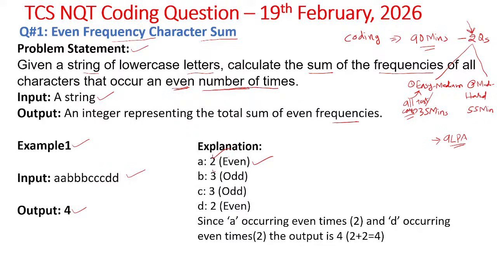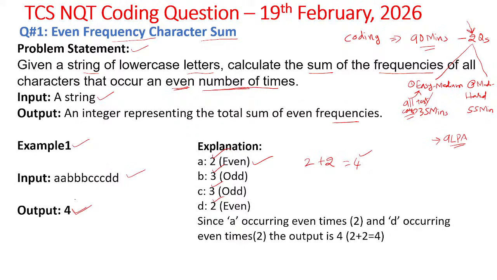Then B is occurring 3 times, an odd number of times. C is occurring 3 times, an odd number of times. And D is occurring 2 times, an even number of times. Since A and D occur an even number of times, the output should be 4. So you should add only the frequencies of characters which occur an even number of times: 2 plus 2 is 4. You just need to print that sum of the even frequencies.